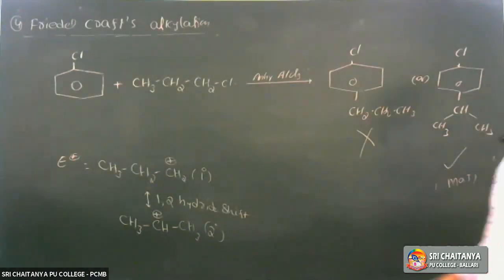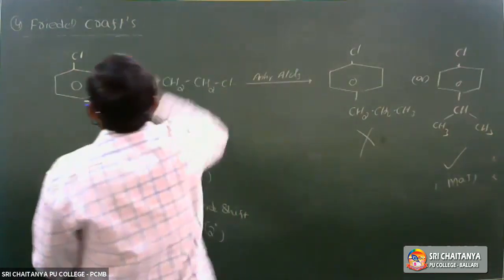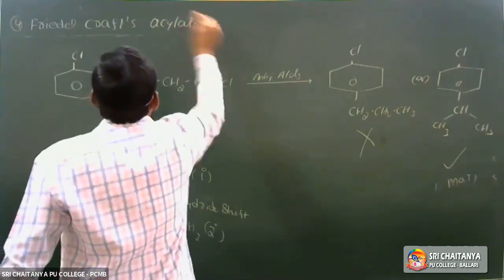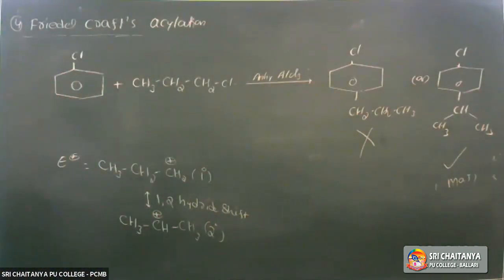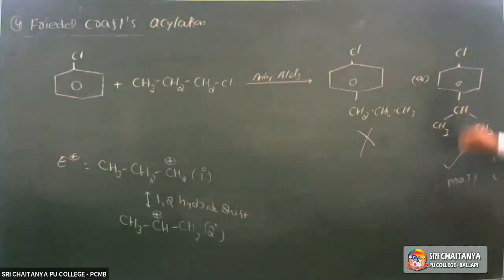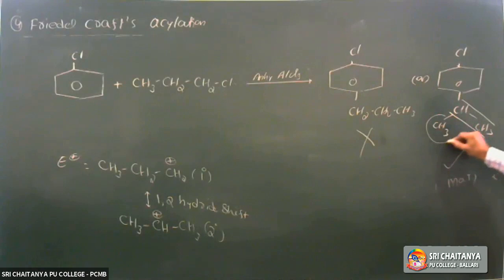Okay, right. The last one, Friedel-Crafts acylation reaction. So what is the IUPAC name of this compound? 1-chloro-4-isopropyl benzene is wrong. What is the correct IUPAC name? It is considered as ethyl: the benzene ring is attached with ethyl, and this ethyl is attached with methyl.